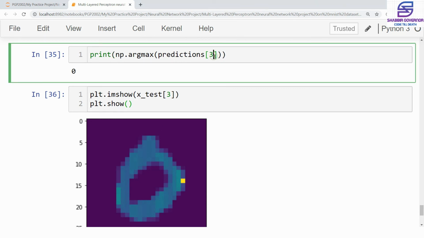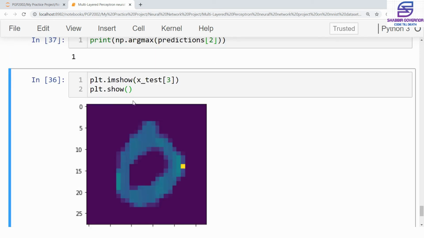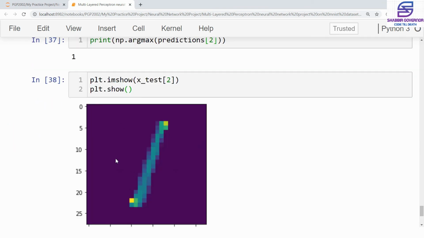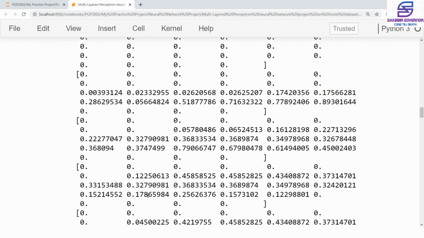So we'll just confirm it by changing the variable. So it's 1, and we do the same thing. So it again shows that it was a 1. So we'll see the project from the start itself.